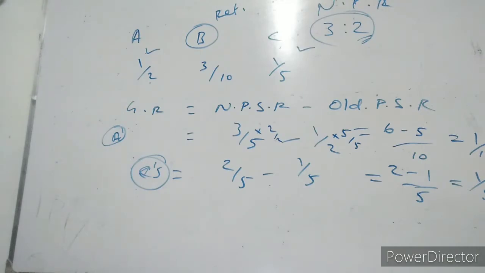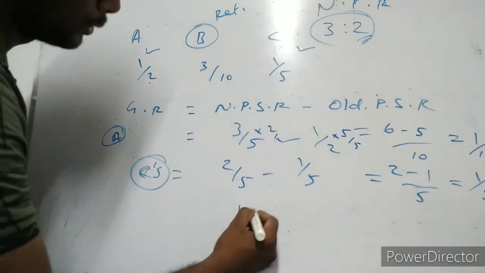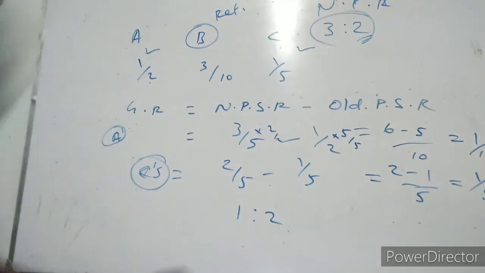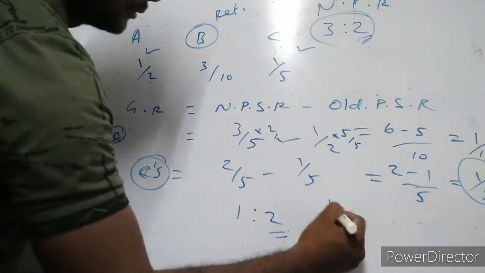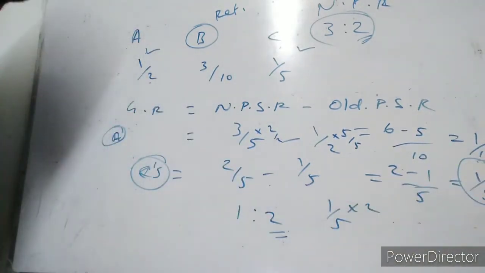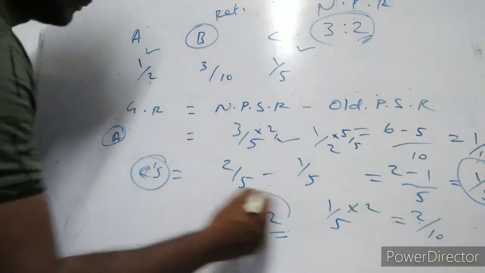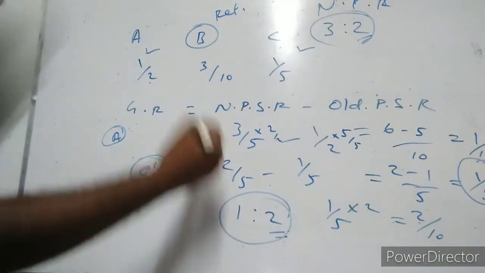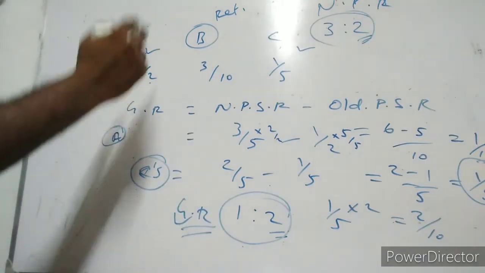So the gaining ratio of A and C is 1:2. How can we say this 2? Because this 1 by 5 into 2 means the base will be same. So 2 by 10. This is the gaining ratio of A and C.